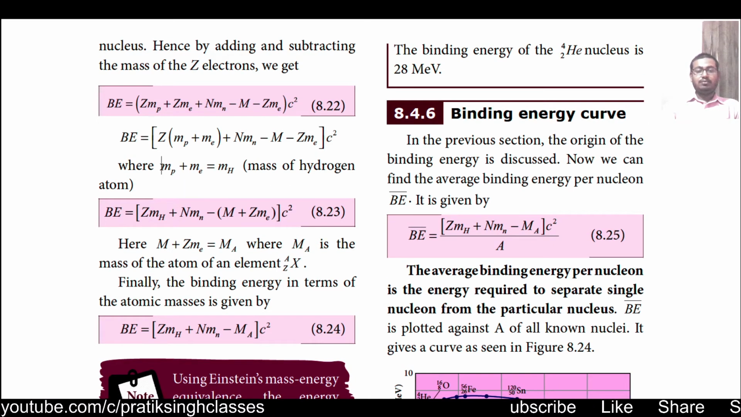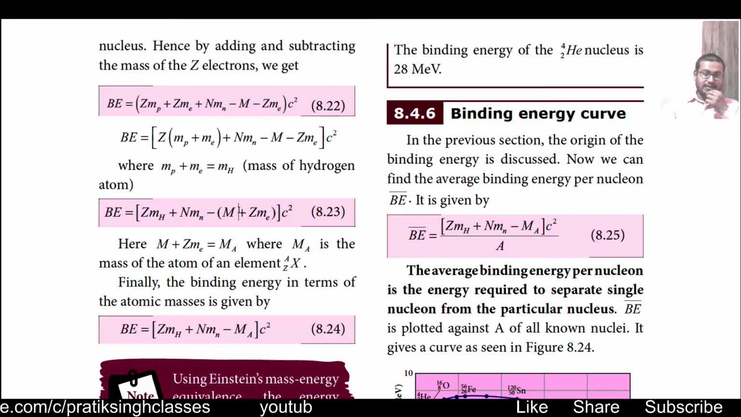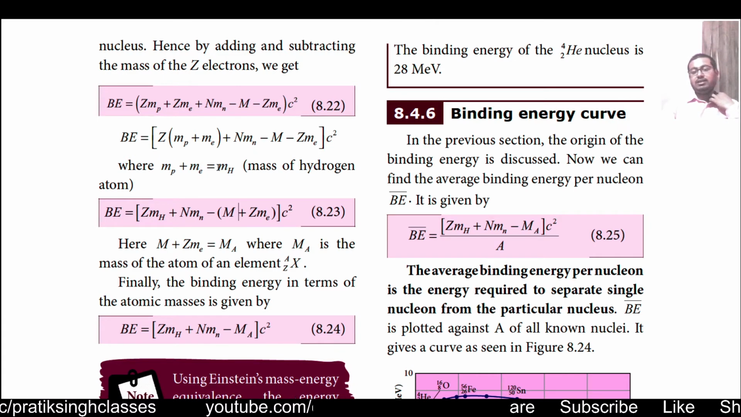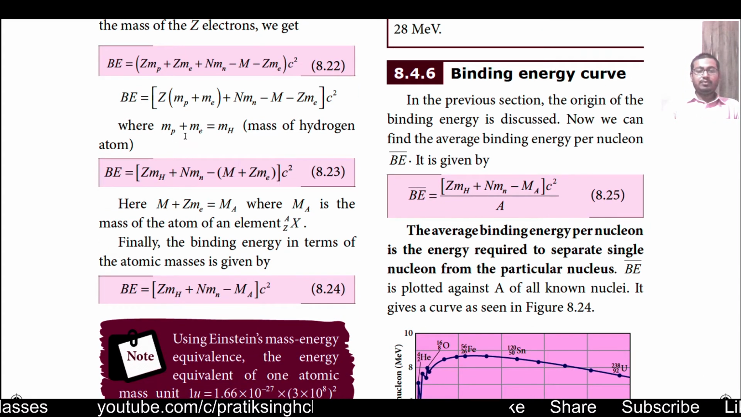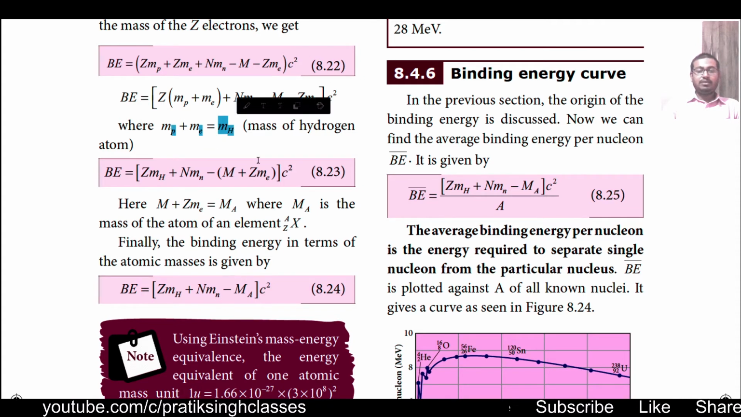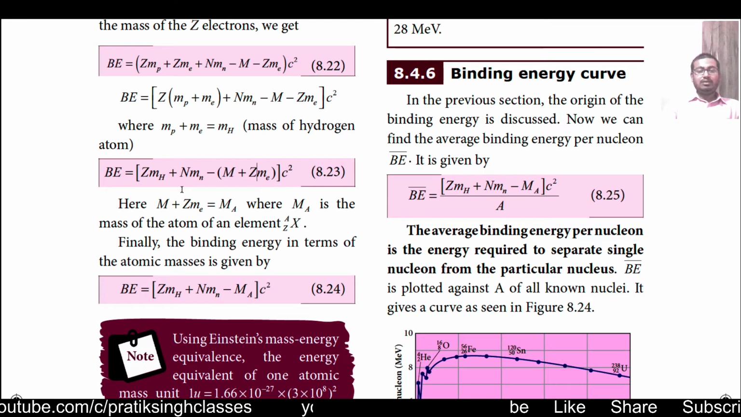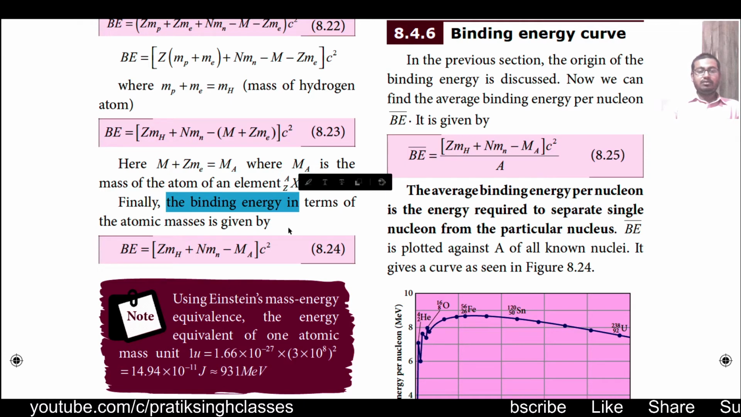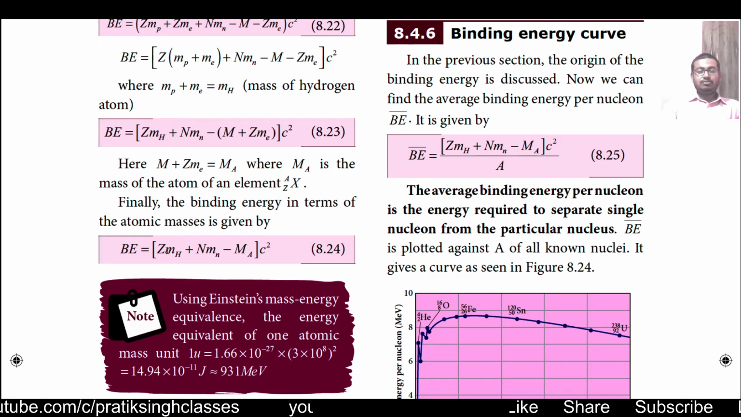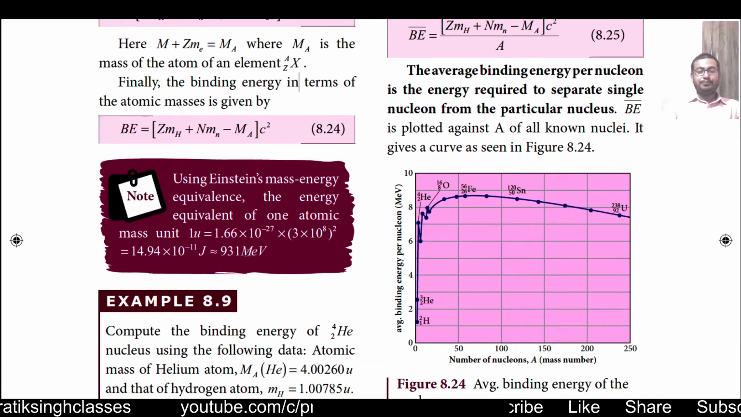Here the mass of proton plus the mass of electron is equal to the mass of hydrogen atom, because in hydrogen there is no neutron. So in place of Mp plus Me, we can simply substitute Mh. So binding energy is equal to Z into Mh plus N Mn minus M plus Zme into C square. Here M plus Zme is equal to Ma, where Ma is the mass of the atom, ZXA. Finally, the binding energy in terms of atomic mass is given by binding energy is equal to Z into Mh plus N into Mn minus Ma into C square.